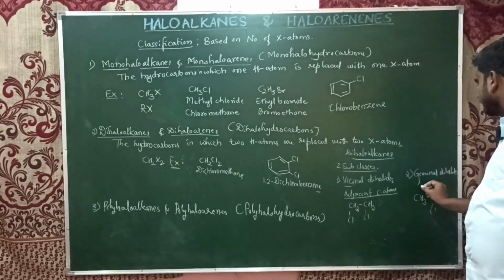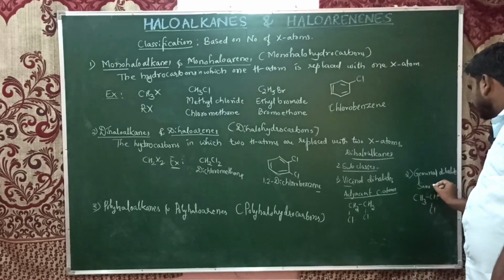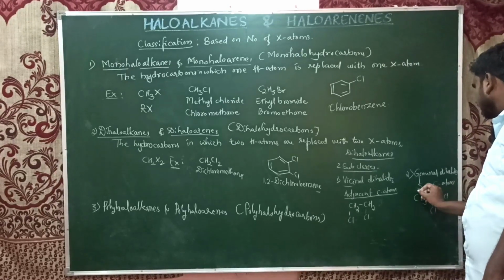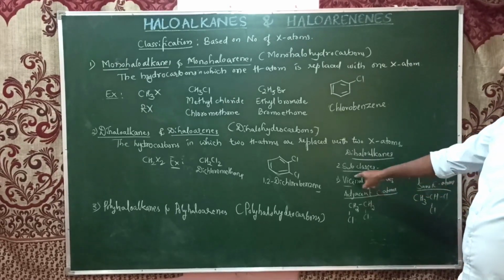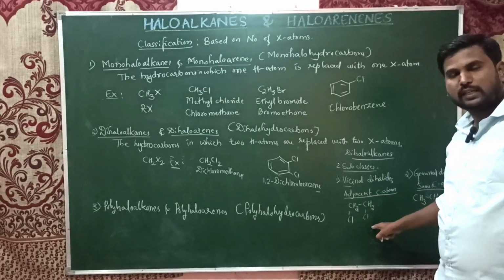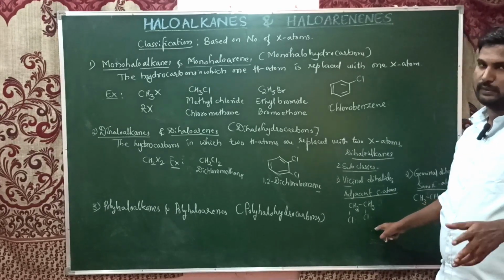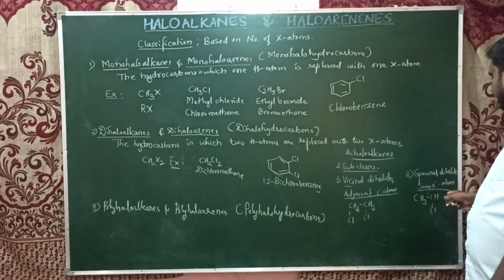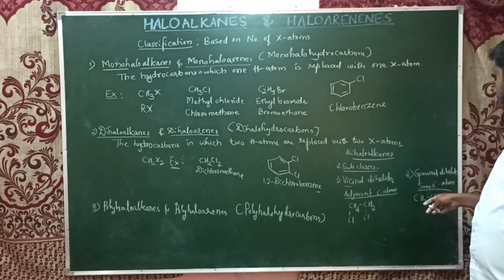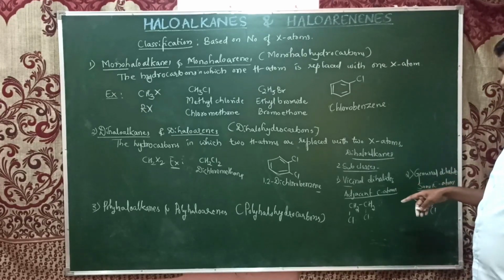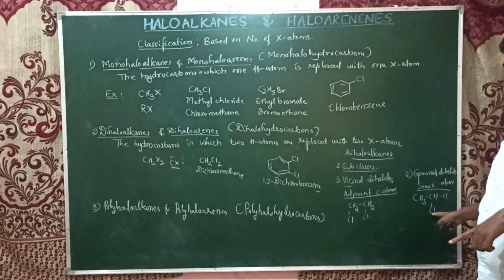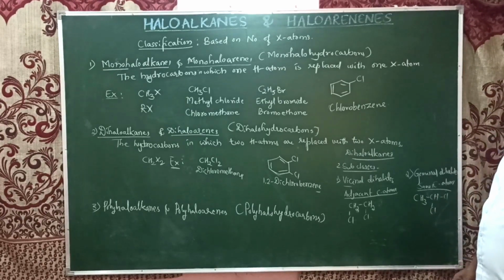Here they are attached to the same carbon atom. So you can write the definition, right? Vicinal dihalides are the dihaloalkanes where both the halogen atoms are attached to the adjacent carbon atoms. In the case of geminal dihalides, the dihaloalkanes in which both the halogen atoms are attached to the same carbon atom, those are known as geminal dihalides.